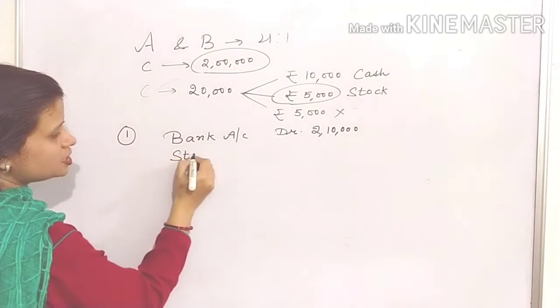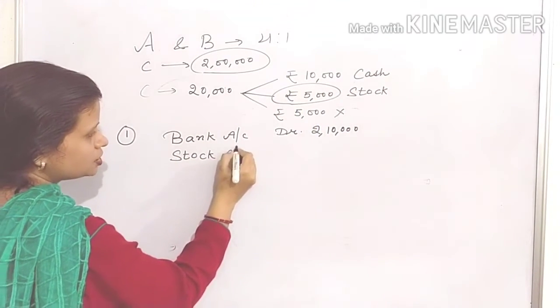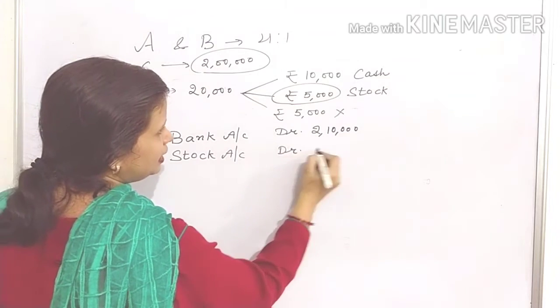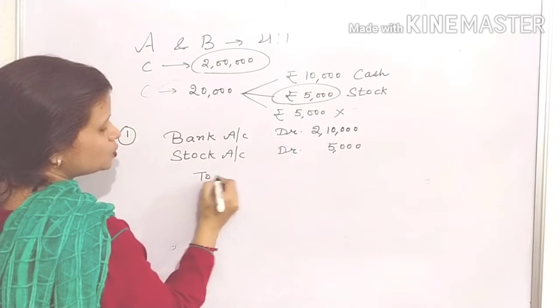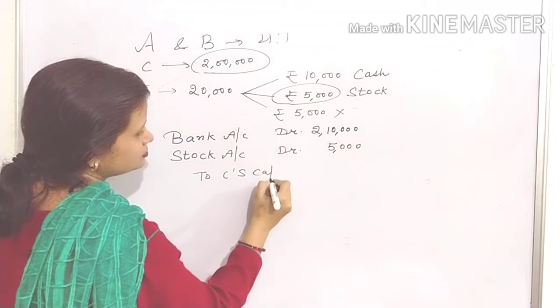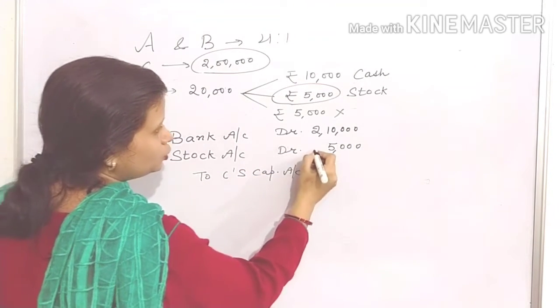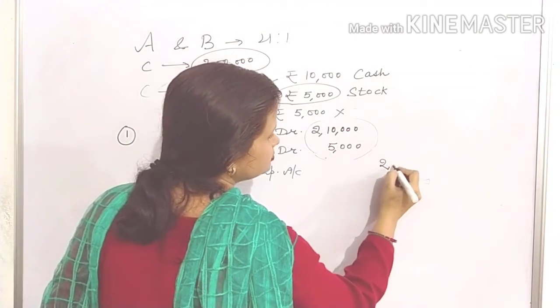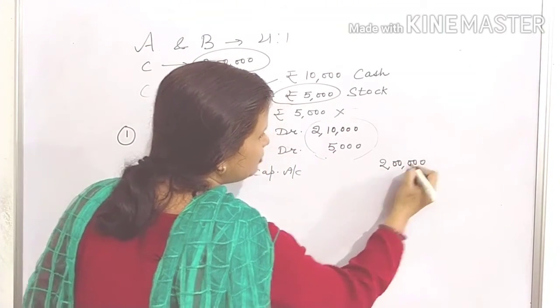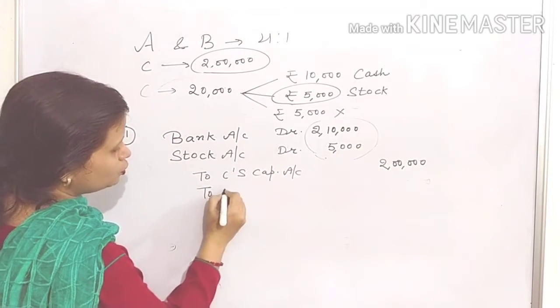So here you will debit stock account, stock account debit 5,000. To C's capital. Out of this amount, how much is the capital? 2 lakh. And the remaining amount is the premium for goodwill.